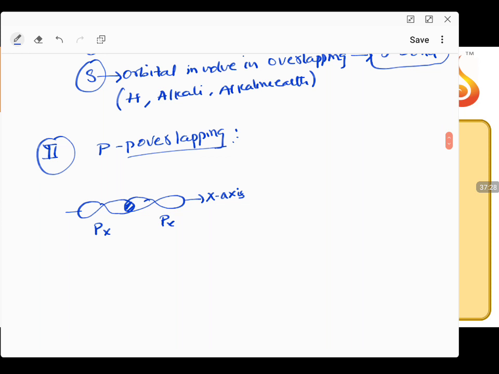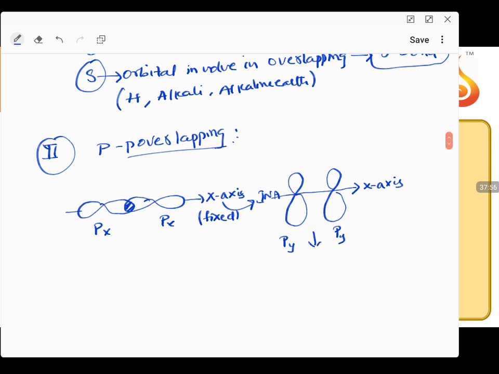Once the x-axis is fixed as the internuclear axis, then py and py cannot overlap along the internuclear axis; they have to overlap only in this way.